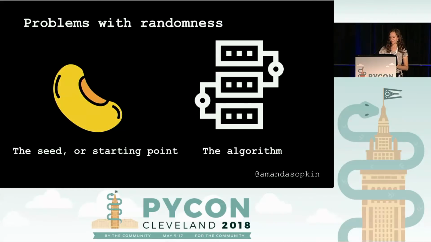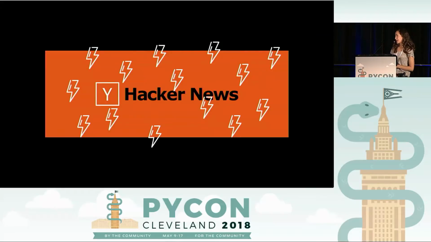I want to start out by talking about an attack a couple of years ago on a website called Hacker News that leveraged a weakness with their random number generator. You may be familiar with Hacker News. It's a Reddit-like forum where people can post news about the technology industry. And a couple of years ago, someone figured out that there was a problem with the random number generator they were using to generate user IDs. So I'm going to talk through loosely how the attack was executed.